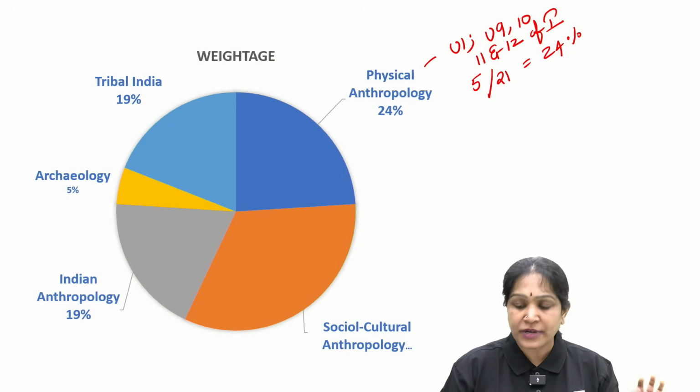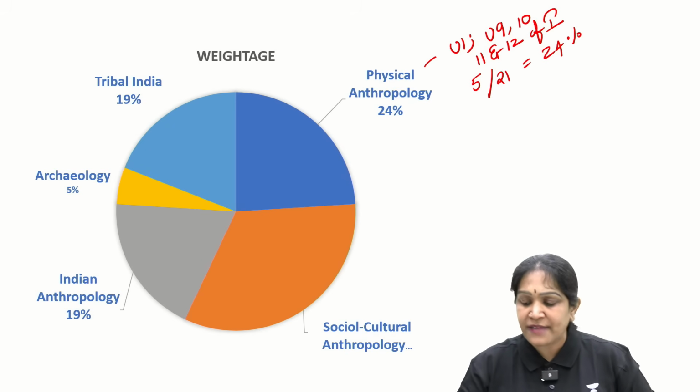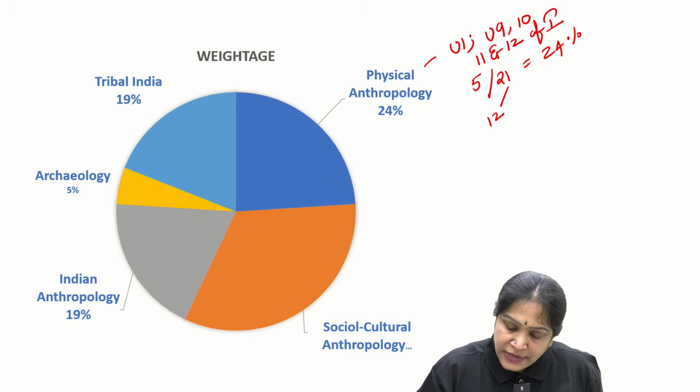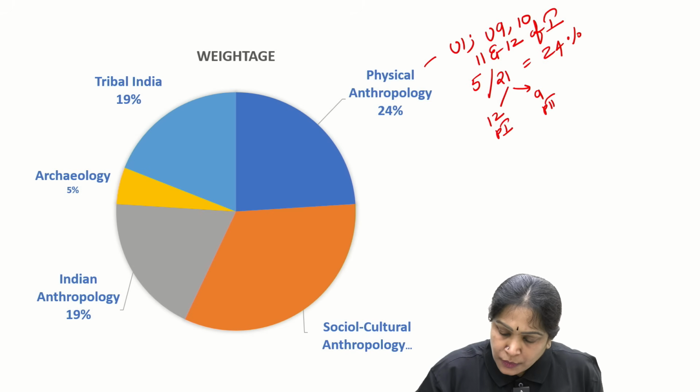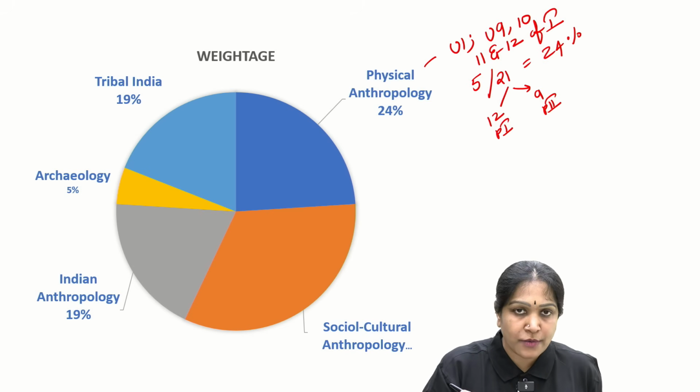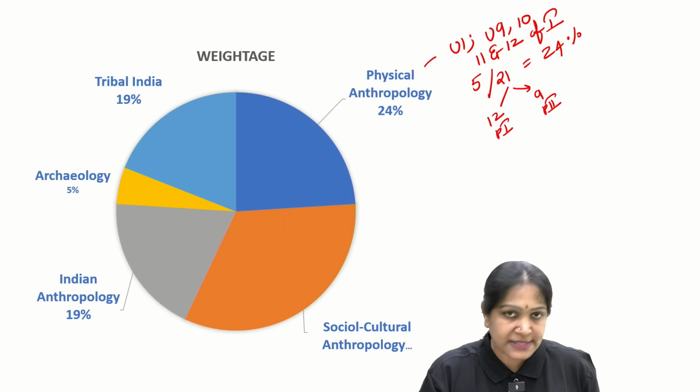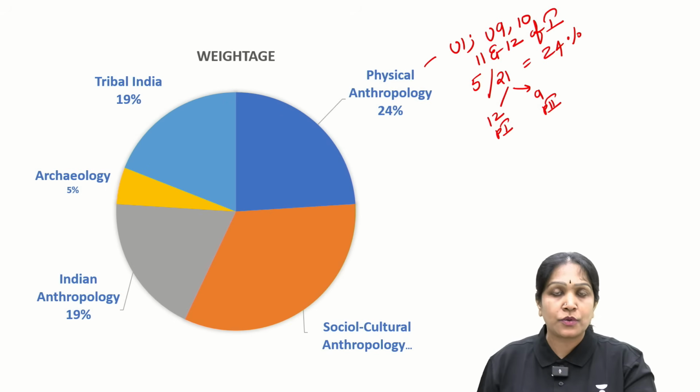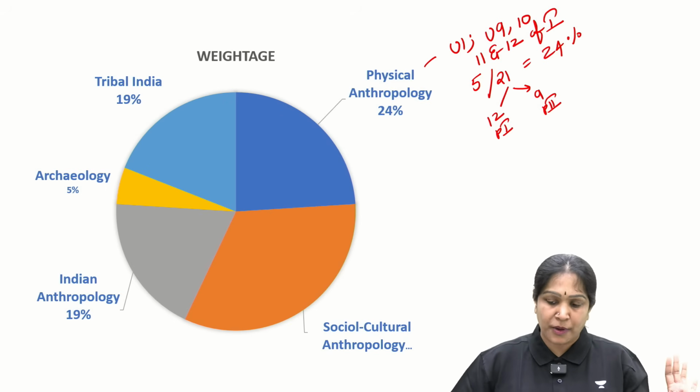That is 24% physical anthropology. How did I arrive at this 21 number? 12 units in paper 1, 9 units in paper 2, total 21 units in the anthropology syllabus. In paper 2 there is no physical anthropology.